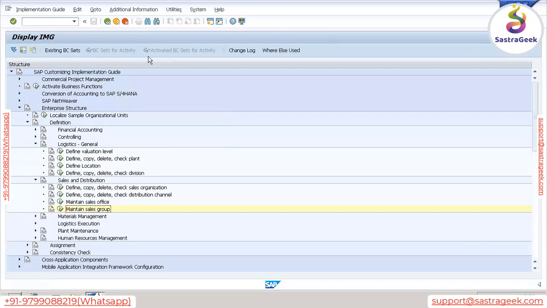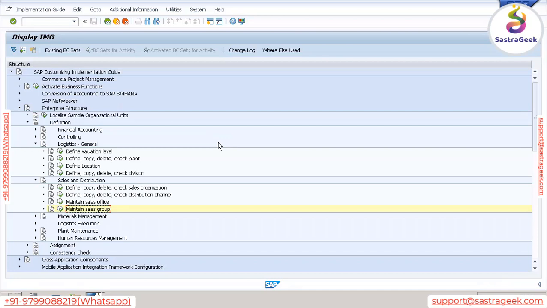Now, since you all are new, you should know who is responsible for what, right? Because when we start with the actual sales and distribution configuration, obviously it will be performed by an SD consultant. But in this enterprise structure, as we understood yesterday, there will be a complete team: some activities will be performed by the SD consultant, some by MM, some by FI.